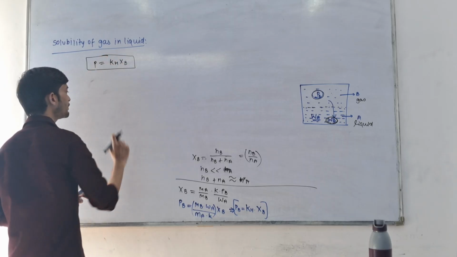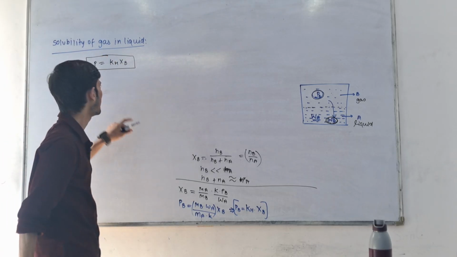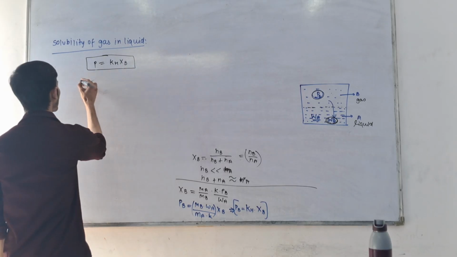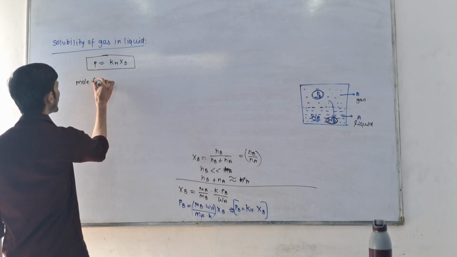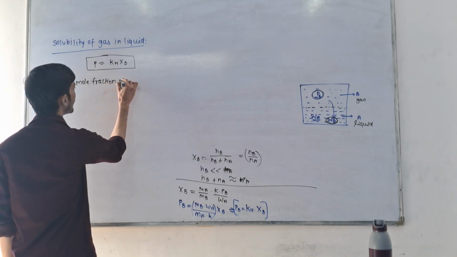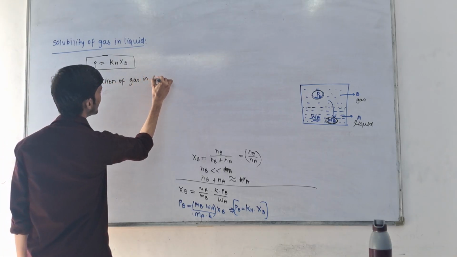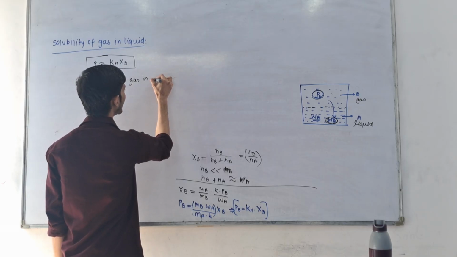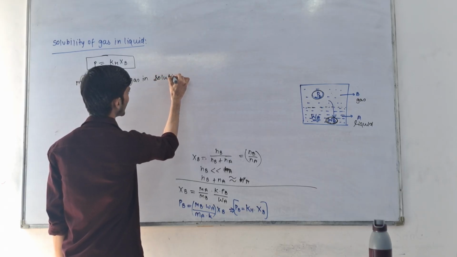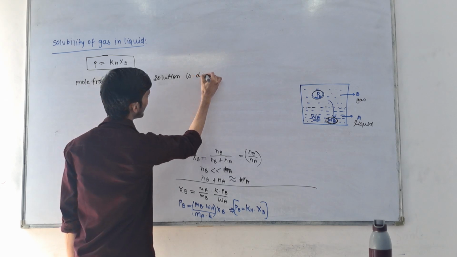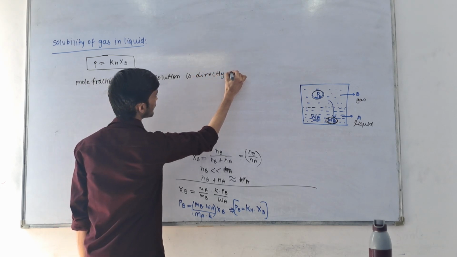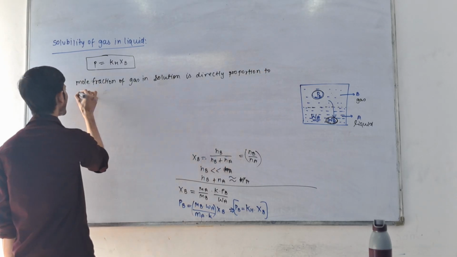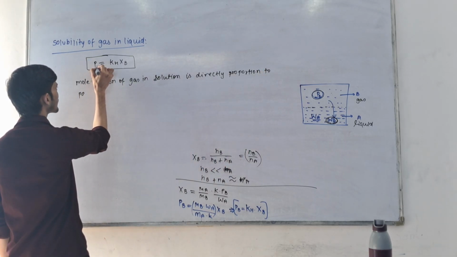That means PB is the partial pressure of gas, and XB is the mole fraction of gas. So I can say that the mole fraction of gas in liquid state, or in solution, is directly proportional to the partial pressure of the gas.